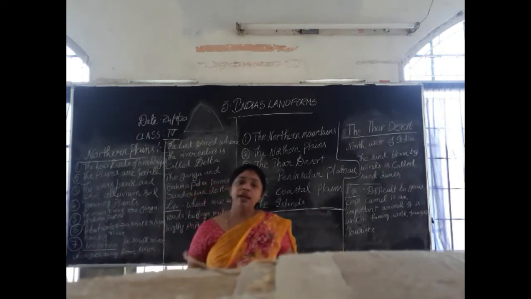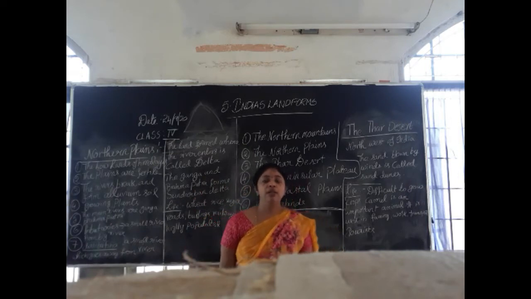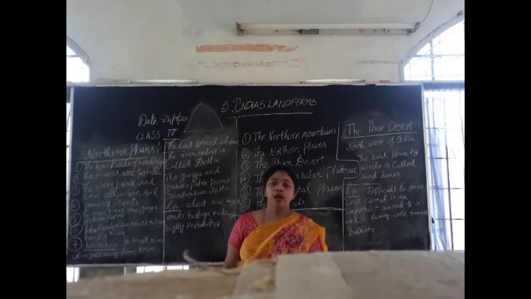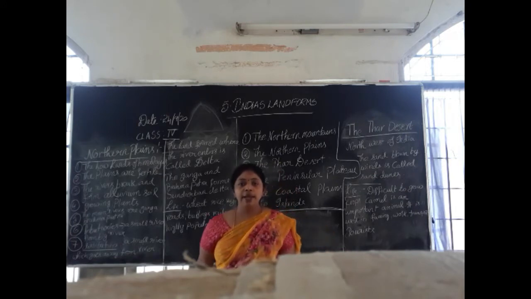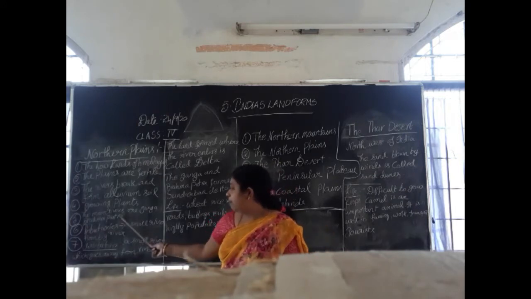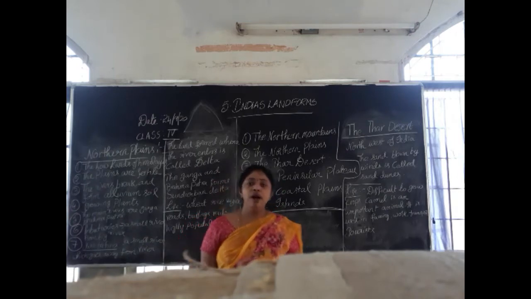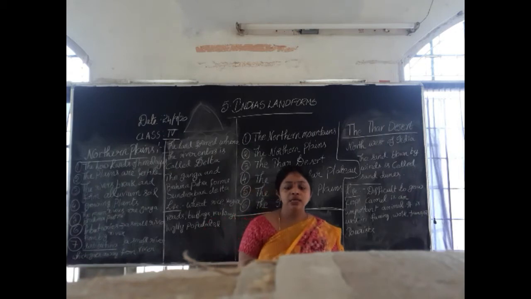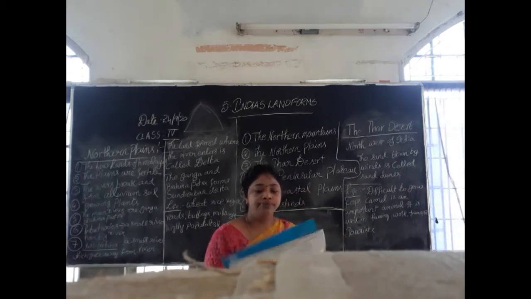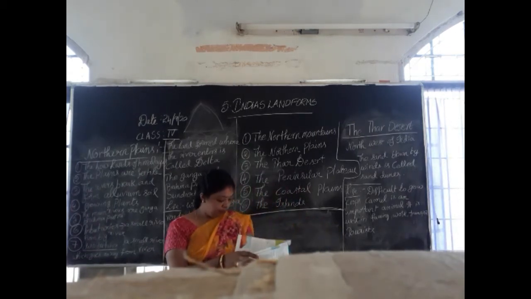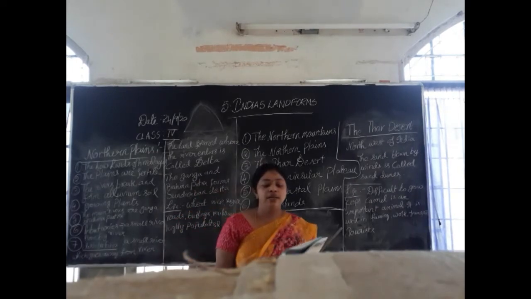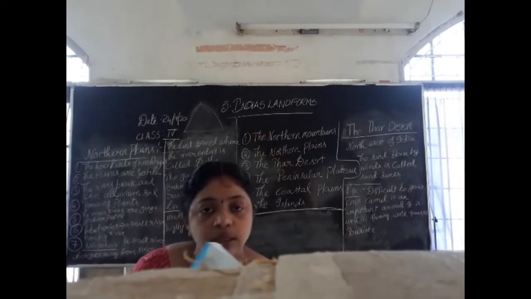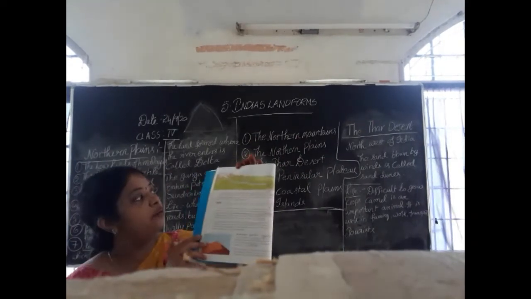Okay, what are the main rivers of the northern plains, children? The main rivers of the northern plains are Ganga and Brahmaputra. And the next new word coming to you is tributaries. What are tributaries? See, look at your textbook, page number 26, children. Can you see page number 26?